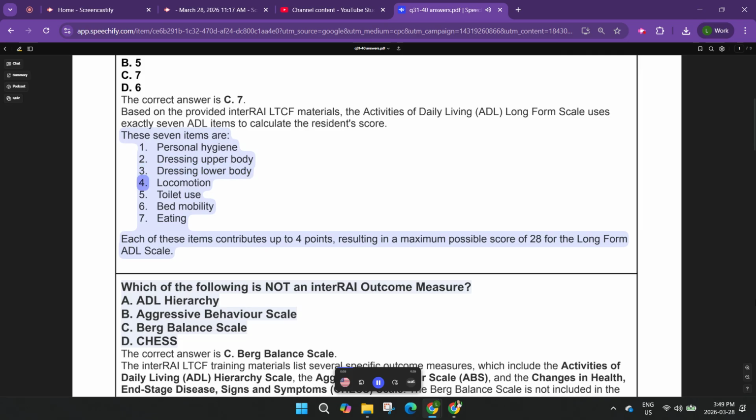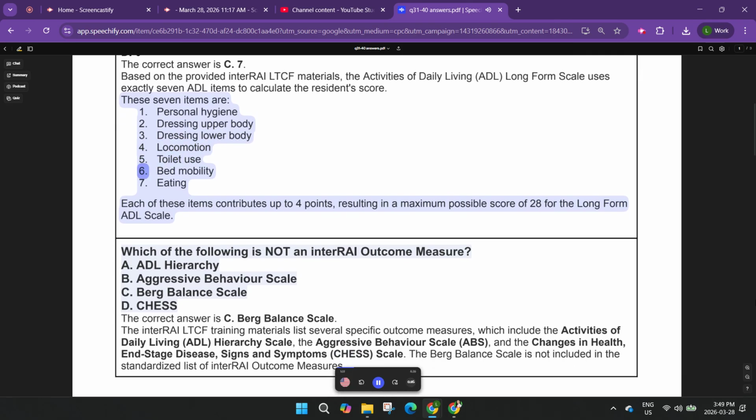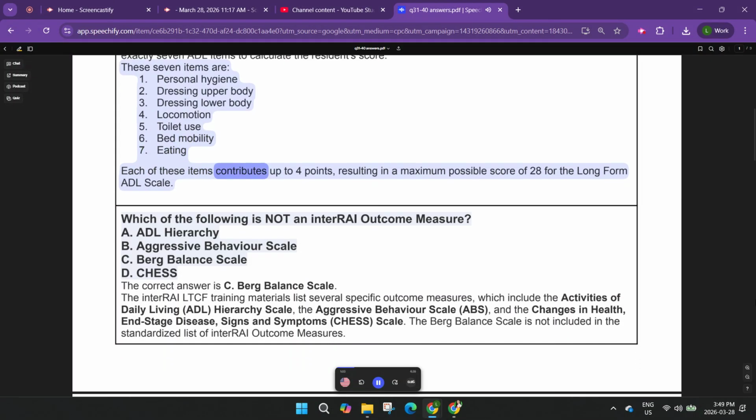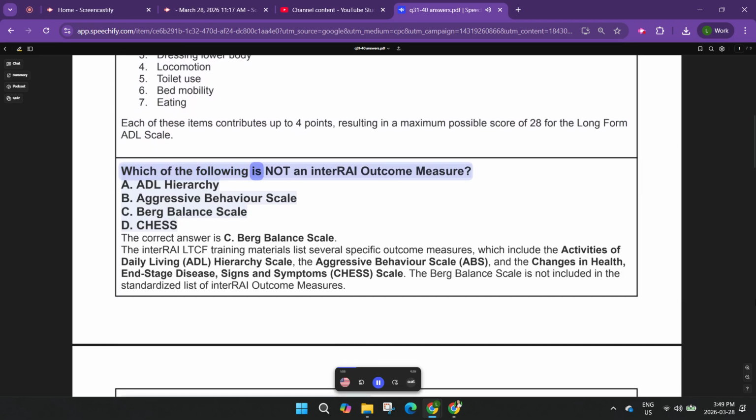3. Dressing lower body, 4. Locomotion, 5. Toilet use, 6. Bed mobility, 7. Eating. Each of these items contributes up to 4 points, resulting in a maximum possible score of 28 for the long-form ADL scale.